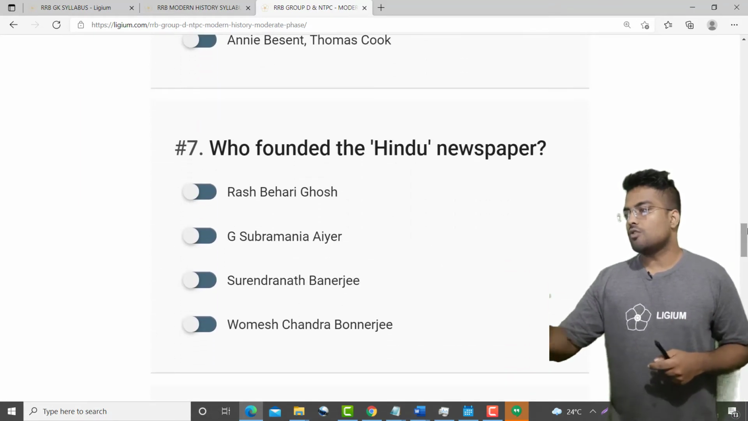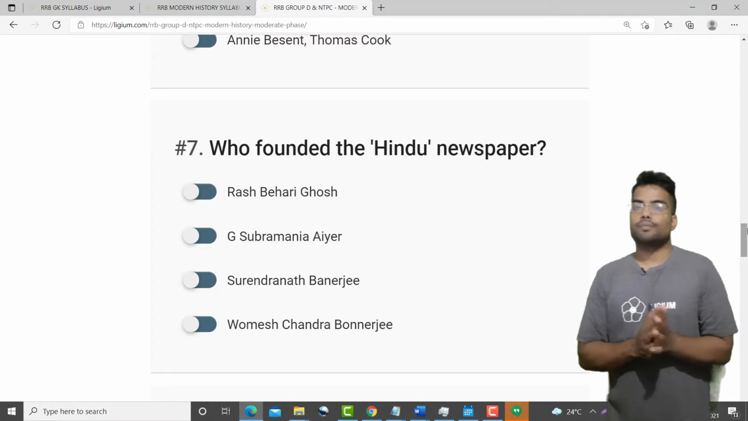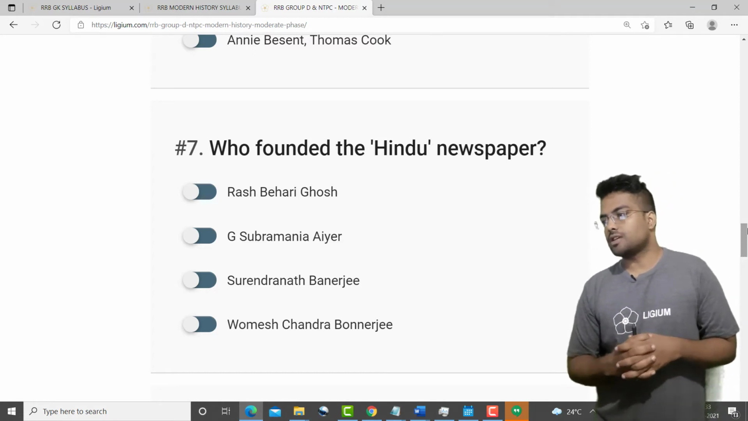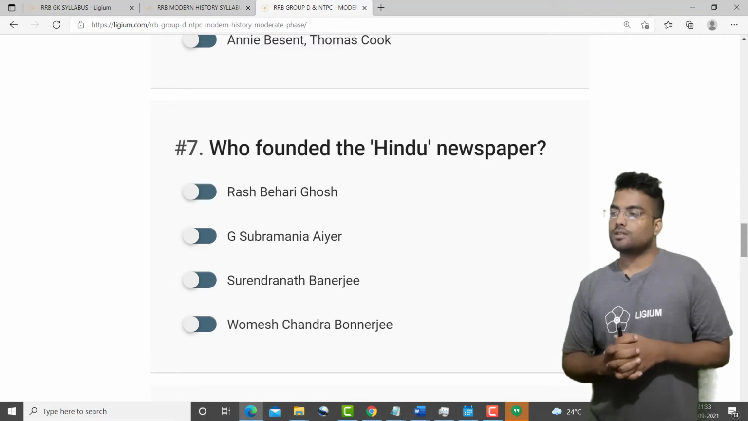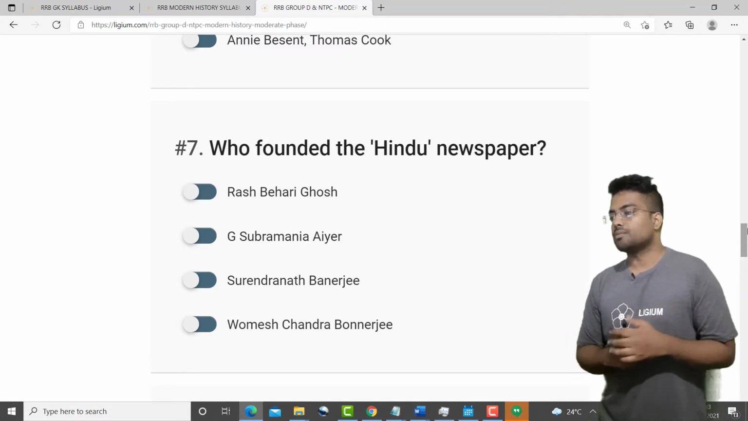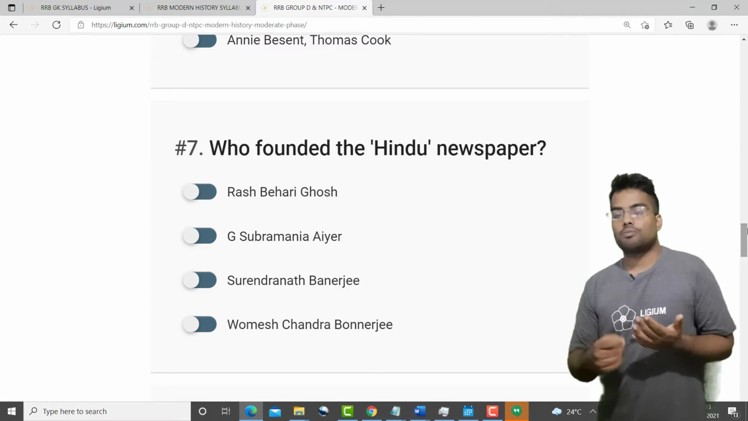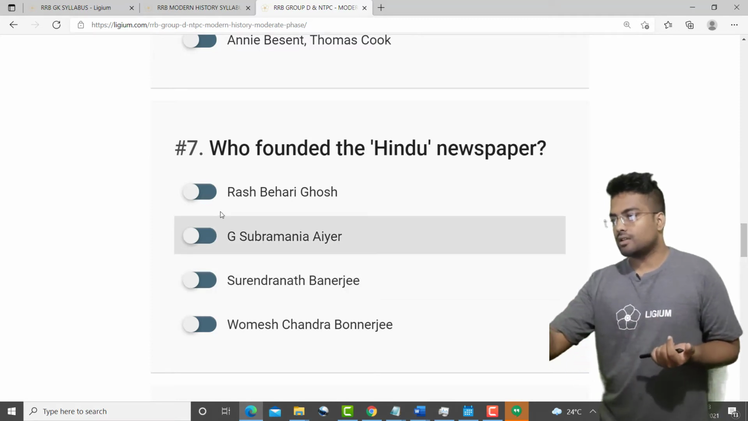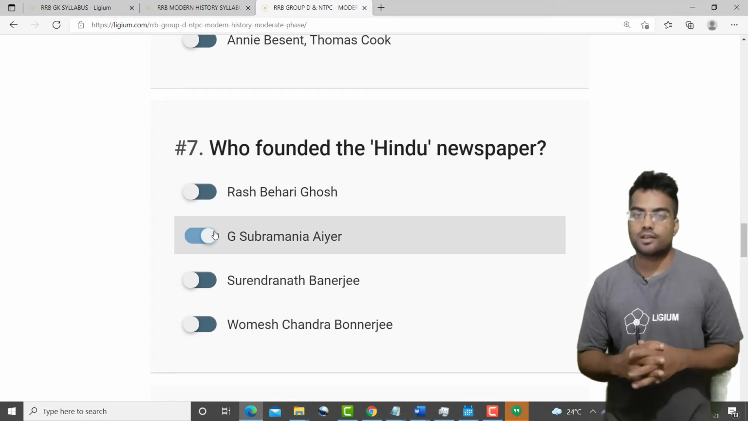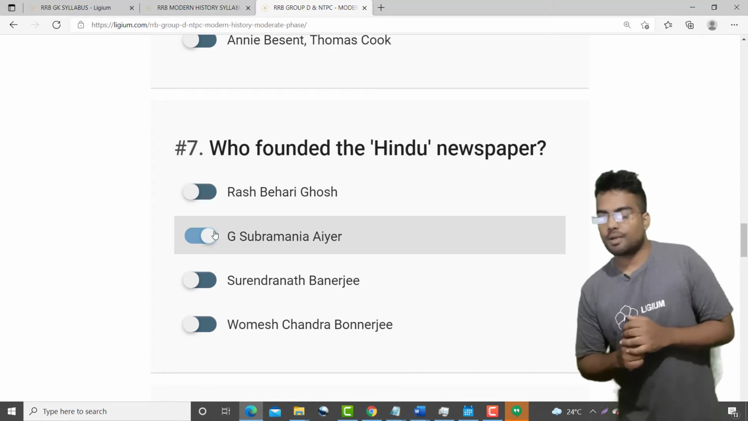Who founded the Hindu newspaper? We have the options Raj Behari Ghosh, G. Subramaniam Iyer, Surendranath Banerjee, and Vomesh Chandra Banerjee. The correct option is option B, G. Subramaniam Iyer. He was the one who founded the paper, that is the Hindu.